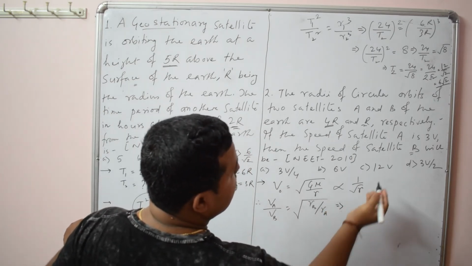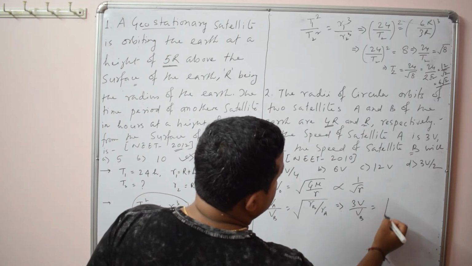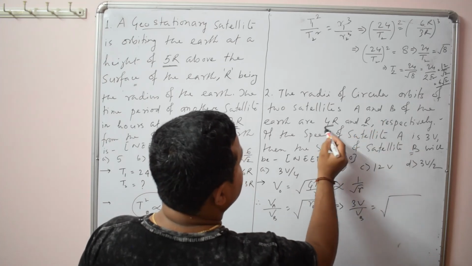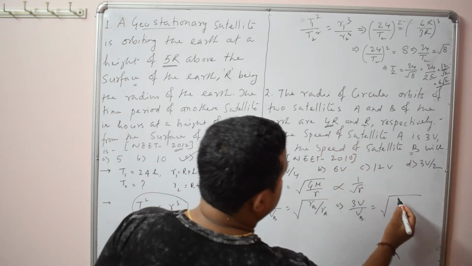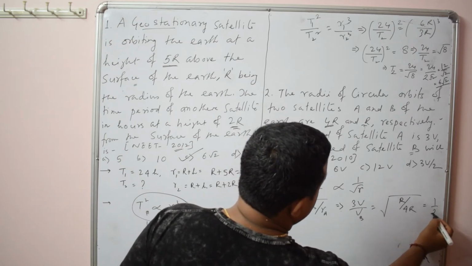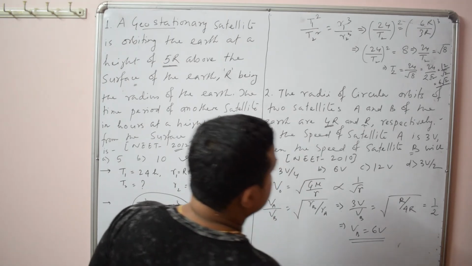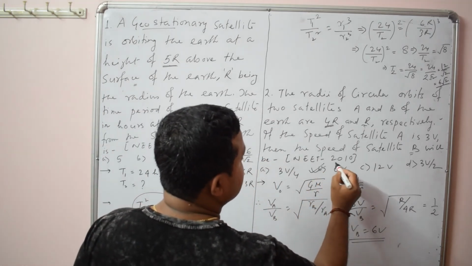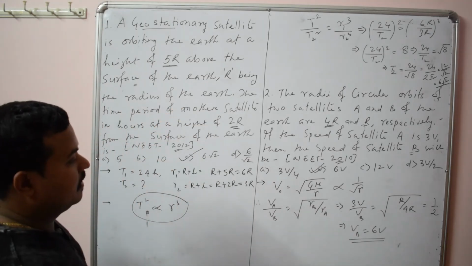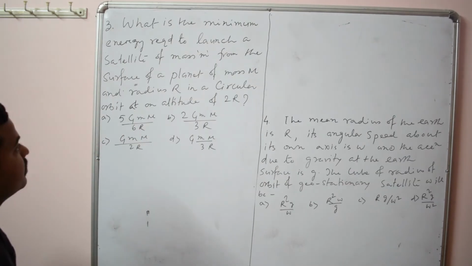The speed of A is 3v, the speed of B you have to find out. For A it is 4r, for B it is r, so it is r by 4r, so it is 1 by 2. So VB will be 6v. This is a very simple question. It came in 2010. The only thing is that you have to remember the formula and use it correctly. Move to the next question.